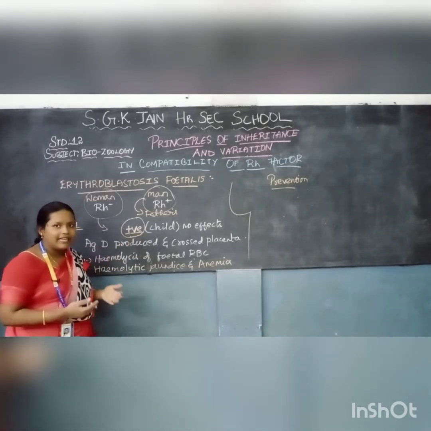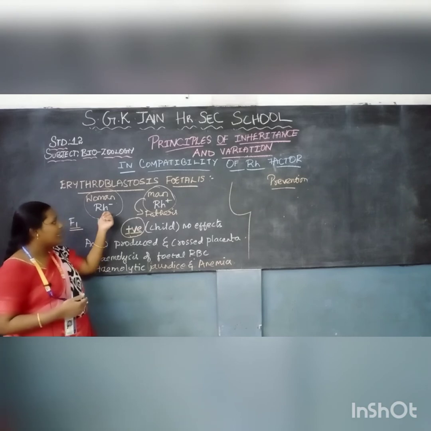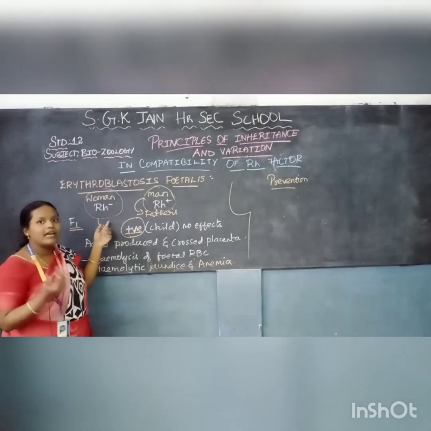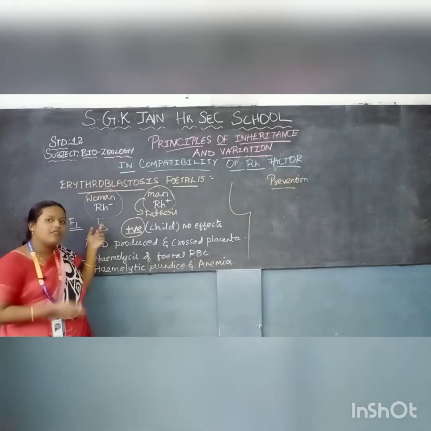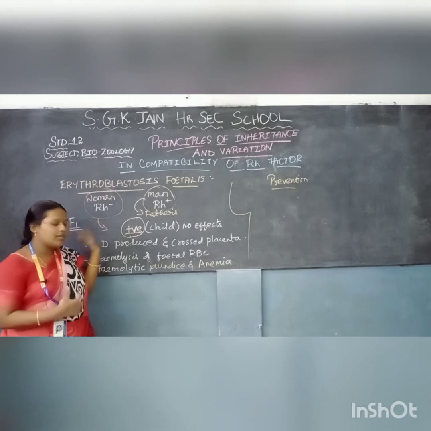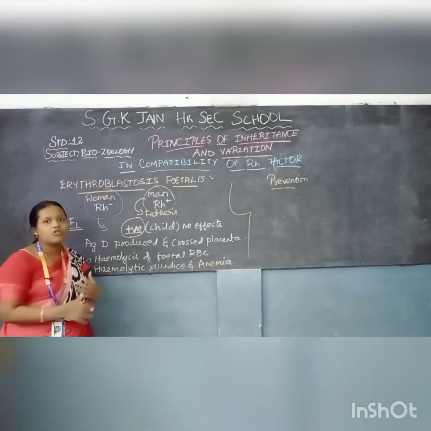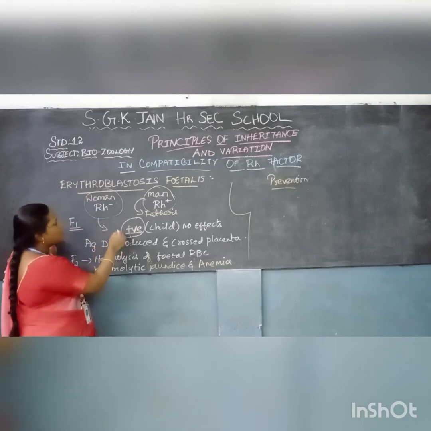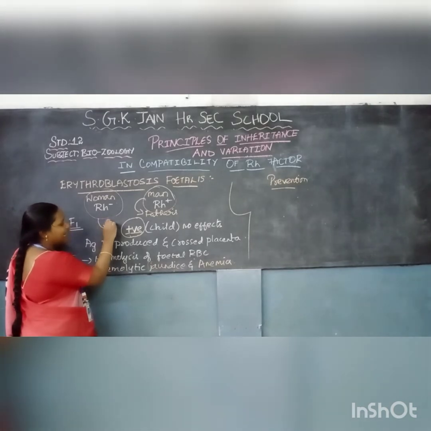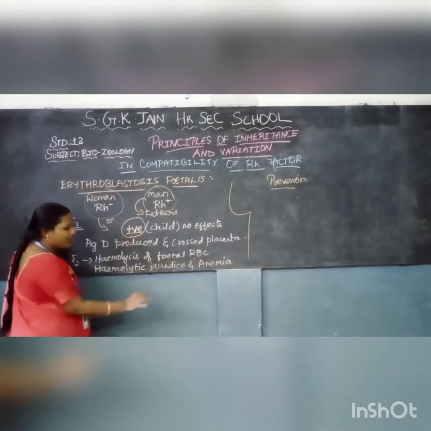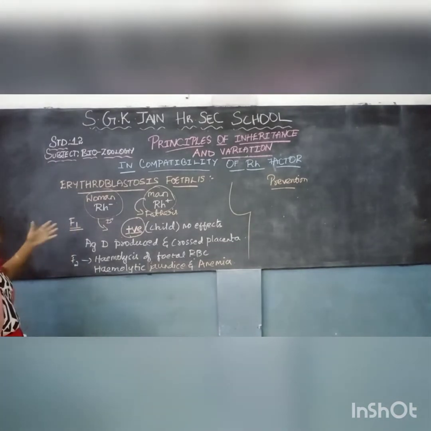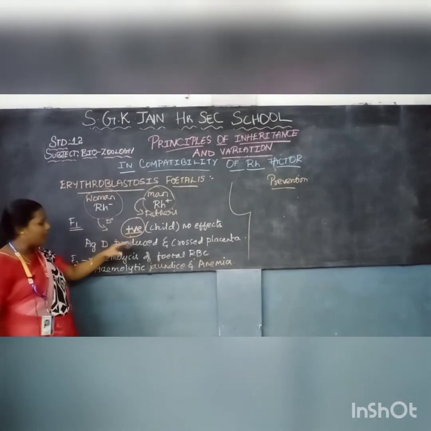Soon after the delivery, the recognized blood group, the woman is having negative and the baby is having positive. So the woman's body will recognize it as foreign and it will destroy it. So the mother's body is now sensitized to form D antigens. So now the mother's body will start forming anti-D. So the first baby will not have anything happen. The first baby will be delivered as a normal baby.